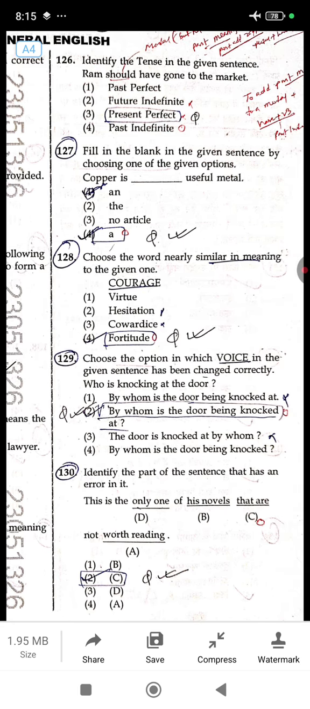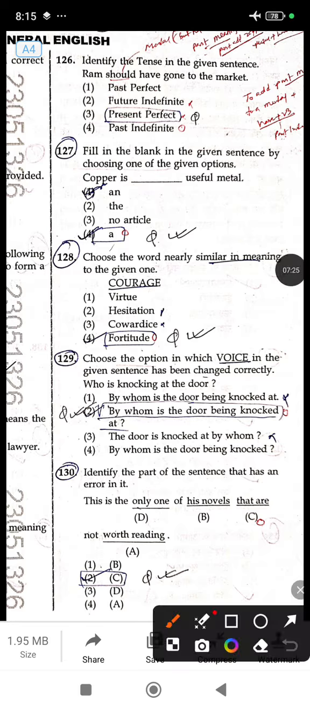Fill in the blank in the given sentence by choosing one of the given options. Copper is dash useful metal. In useful, the u sound is coming like 'yu'. So here an exceptional rule is used: instead of using an, the right answer is a. If you go through the rules of using a, an or the, you will know that before a vowel sound an is used, but if the vowel is pronounced as 'yu', for example university, unicorn, uniformity or unity, there a is used.